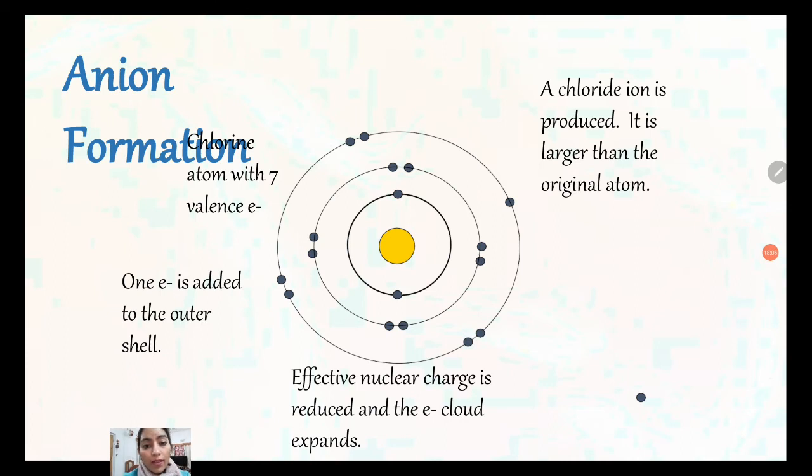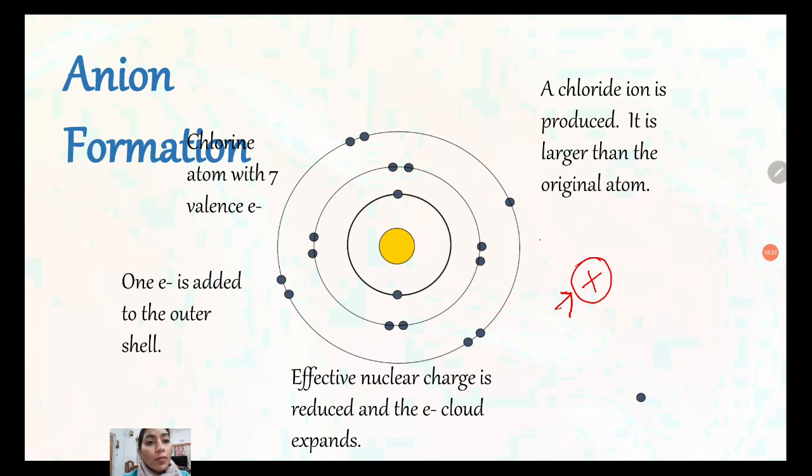Next is the anion. What is the anion? The element which has a tendency to accept the electron is called the anion. I missed one thing: cation has the plus charge. After donating the electron, the atom gets the plus charge. Generally metals show cation formation and non-metals show anion formation, because these non-metals have the tendency to take electrons to complete the octet.